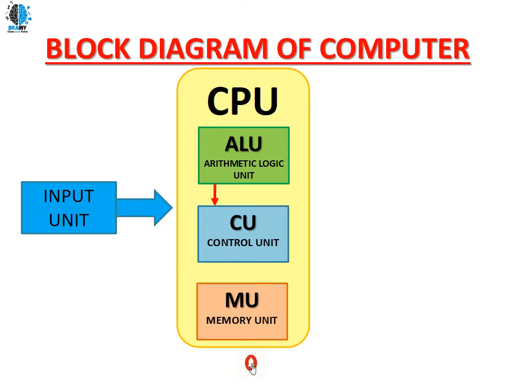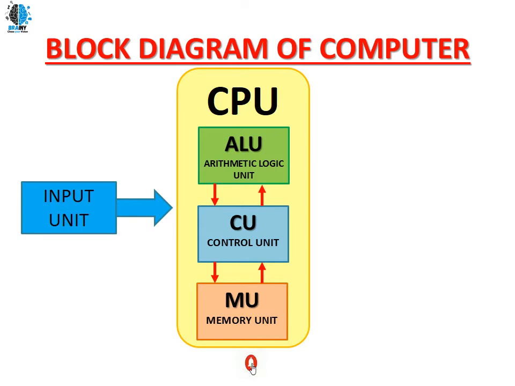Each and every component of the CPU interacts with each other to give the best results to the end user of the computer system. ALU interacts with the control unit, which interacts with the memory unit, which interacts with ALU.